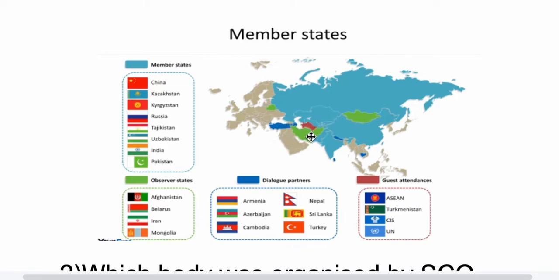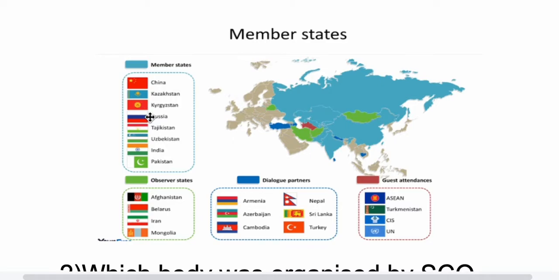Okay, you can see many of these countries are located over here. That means these countries act as a bridge between the European countries and the Asian countries as well. So SCO is very important from the Indian context. We also have 4 observer states: Afghanistan, Belarus, Iran and Mongolia. So these are dialogue partners, and these are the members.